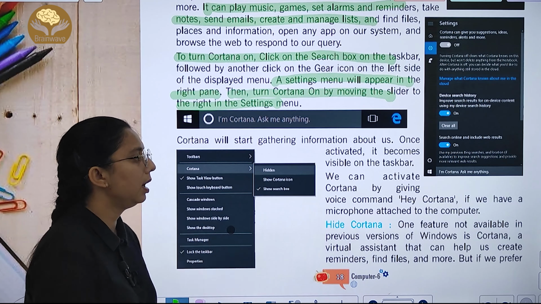अगर आपको हाइड करना है, one feature which is not available in the previous version, virtual assistant that can help to create reminders, find files, and but if we prefer, अगर आपको यूज नहीं करना है, आपको Cortana नहीं करना, तो आप उसको ऑफ भी कर सकते हैं. लेकिन पहले ये ऐसा नहीं था. Now it is there.